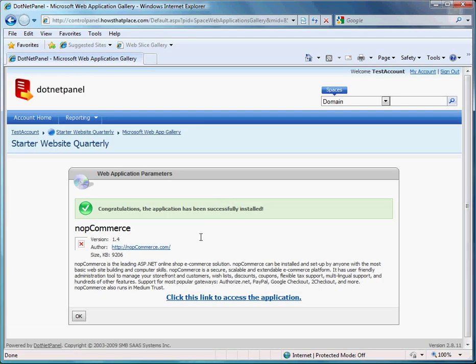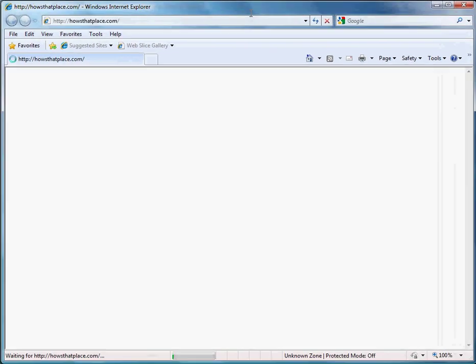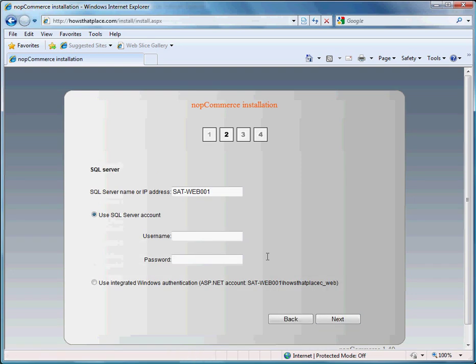Now nopCommerce is installed on our website, and we can begin setting it up by clicking this link. We're going to tell it we want to install nopCommerce if we're not upgrading from a previous version. Now we'll enter SQL Server name. This was provided to you in your initial account setup email.